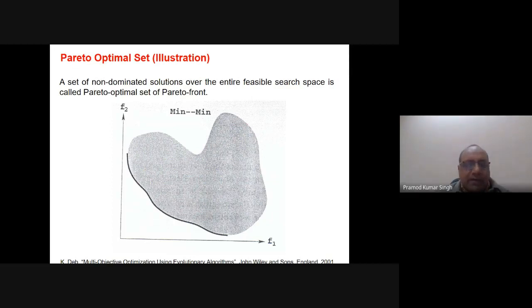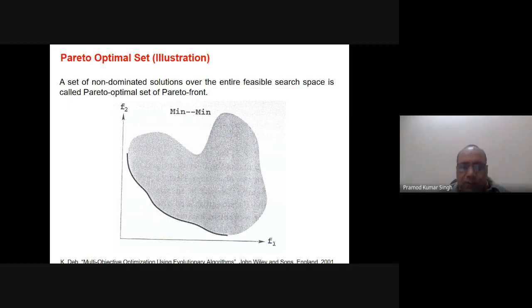The same is written here: a set of non-dominated solutions over the entire feasible search space is called a Pareto optimal set or the Pareto front. In one sense, you can think of it as something like a clustering or classification problem, where the search space consists of a lot of objects.